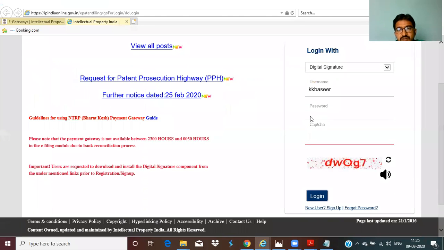Right. So once you are selecting digital signature, the password field will not be enabled. See, it will not be enabled because it's a digital signature. If you are selecting password at that time, it will be enabled. See, it is enabled now. Right? I'm selecting digital signature and just entering the captcha, DW capital O small g7.